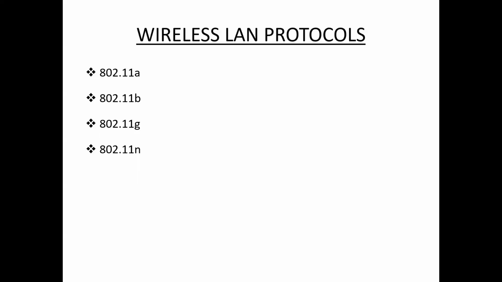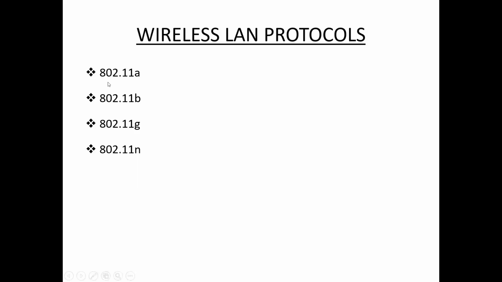Wireless LAN stands for wireless local area network. It is also called LAWN, that is local area wireless network. Wireless LAN is one in which a mobile user can connect to a local area network through a wireless connection, or a laptop can connect to a local area network through a wireless connection. So that is about wireless LAN.